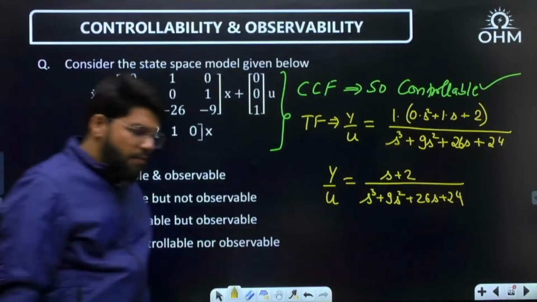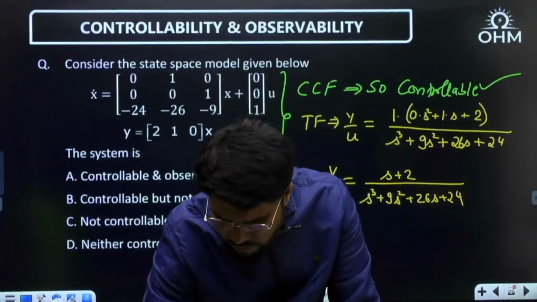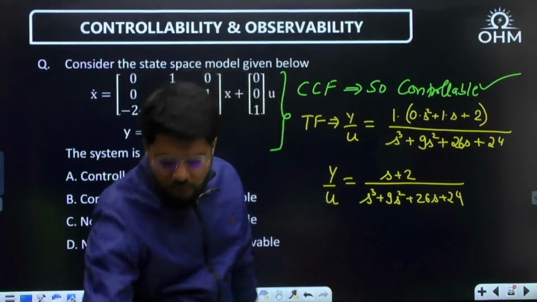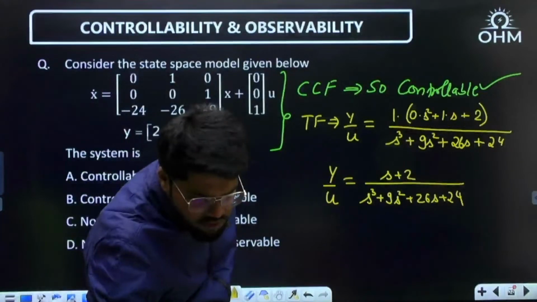But how do we know whether pole zero cancellation occurs or not? Because remember, you cannot calculate all the poles.